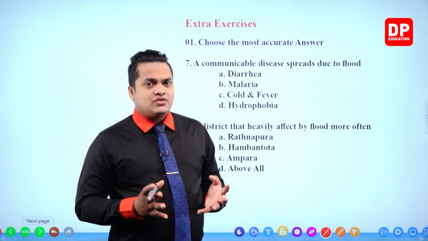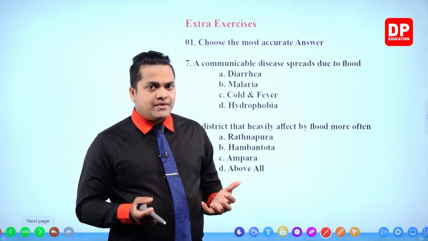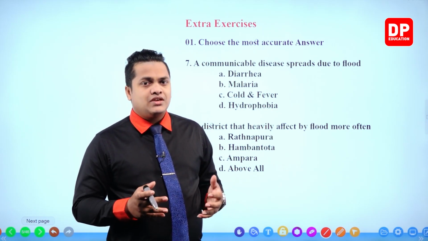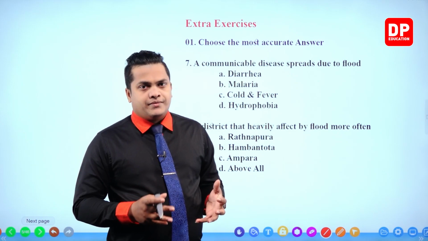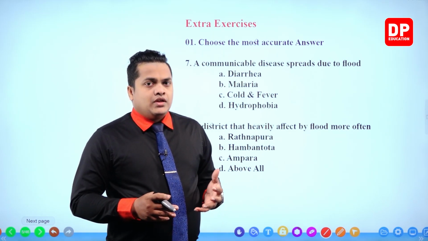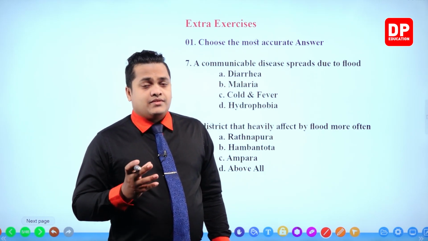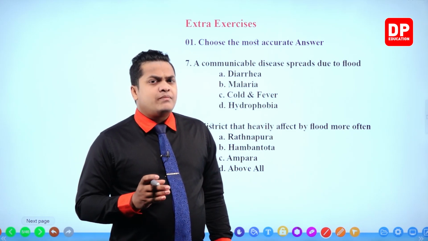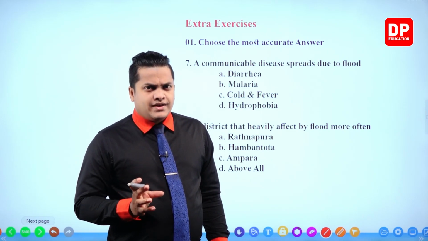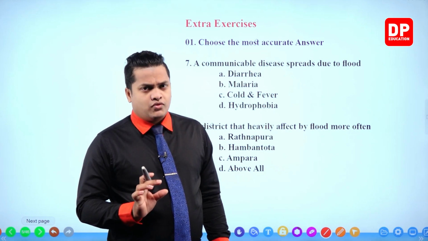So these are several conditions or symptoms of diarrhea. Diarrhea is caused mainly because of drinking contaminated water or consuming contaminated food. Diarrhea is spread because of a parasite. This diarrhea parasite lives in contaminated water or food.